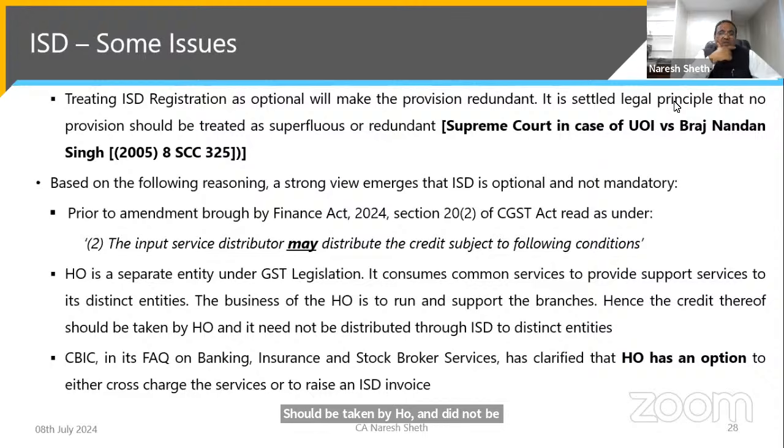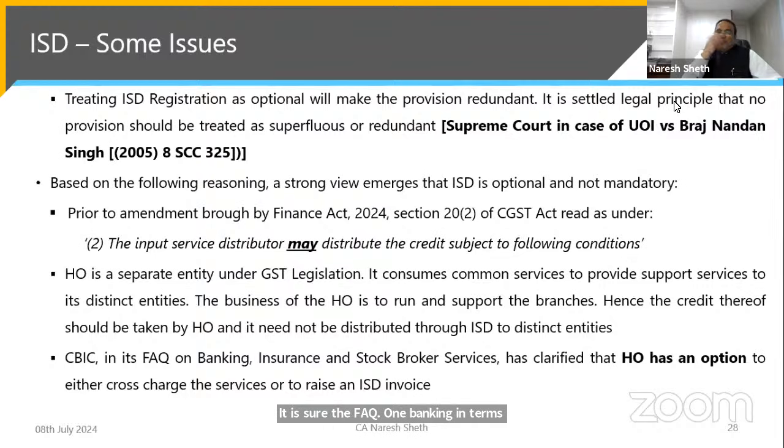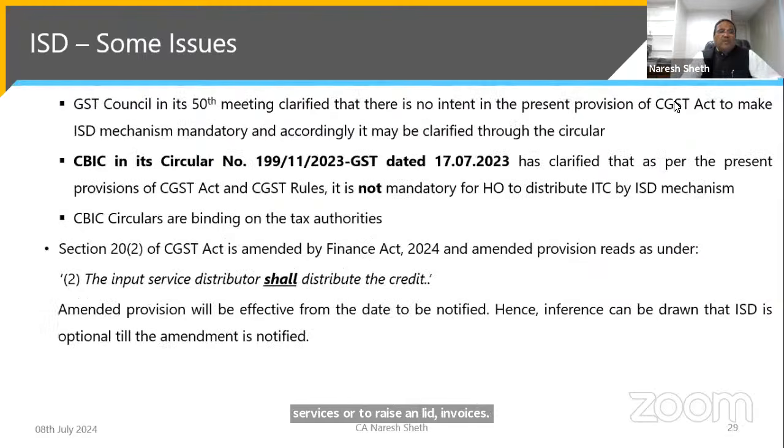And fortunately, CBIC has issued an FAQ on banking, insurance and stockbroker services. They have clarified that HO has an option to either cross-charge the services or raise ISD invoices. So this is the FAQ, and apart from the FAQ, we have more solid support.